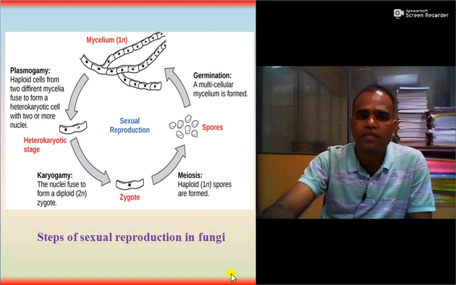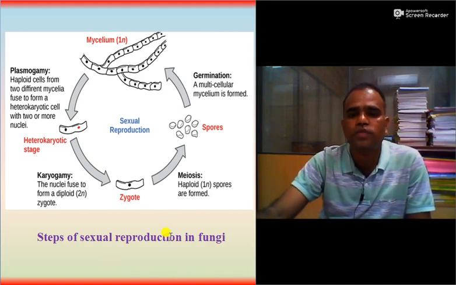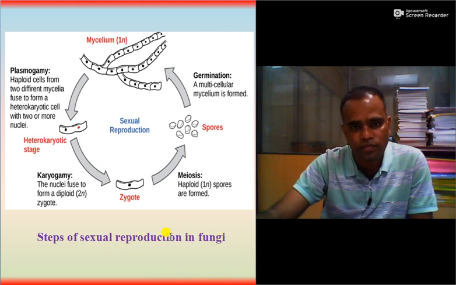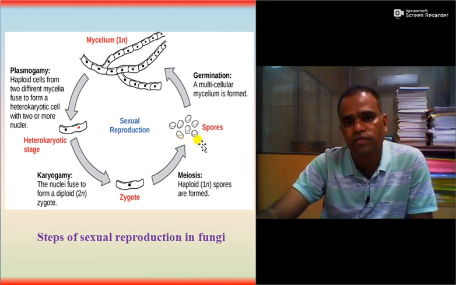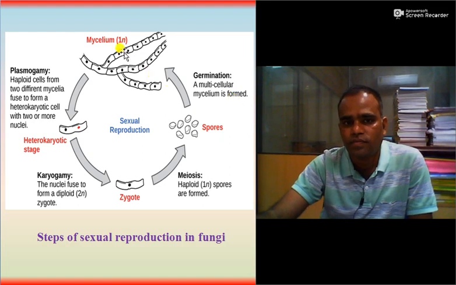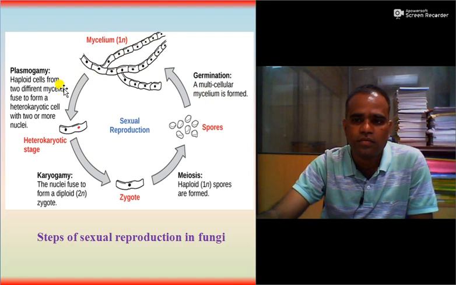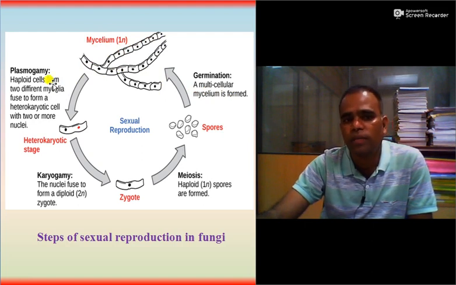So once again we will see the steps of sexual reproduction in fungi. From here we can see the spores germinate and give rise to a multicellular mycelium. So this is mycelium. These mycelia further proceed to plasmogamy.